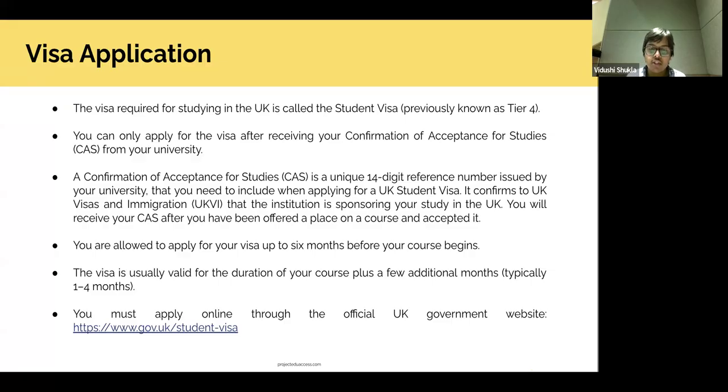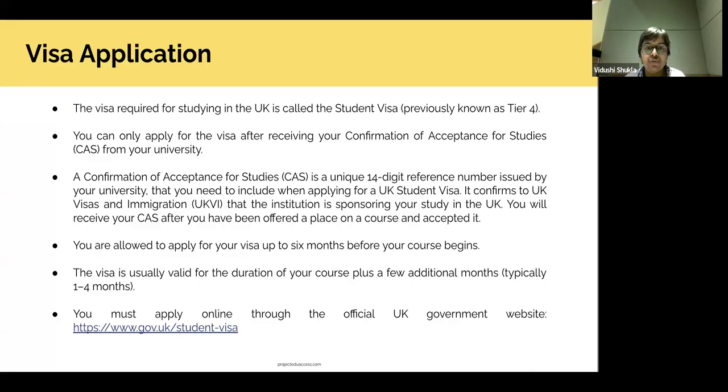So, for example, if you're a master's student, your visa might be valid for the 12-month period of your course and an additional 1 to 4 months. So, say maybe 16 months. For PhD, it's similarly 4 years plus 4 months. So that's how long your visa is usually issued for.